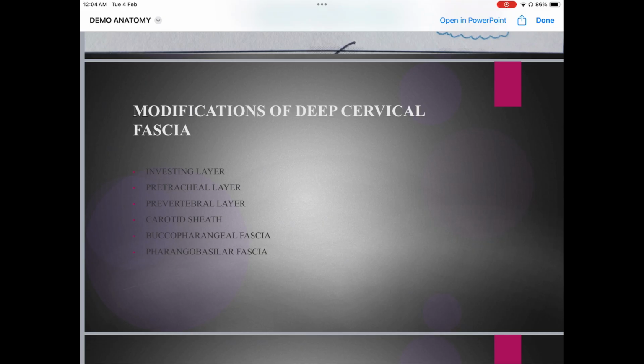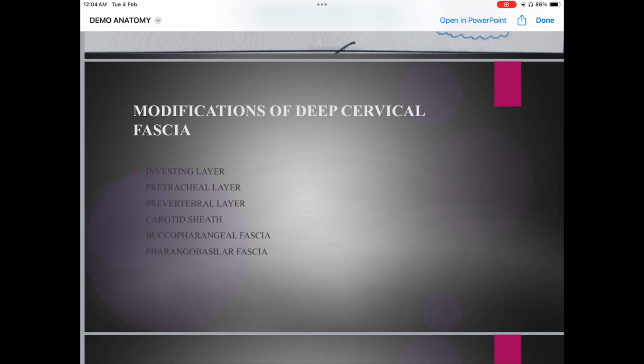But out of these modifications, there are 2 that very popularly and very frequently come in exams, both in internal as well as in professionals. So which of them are very important? First is the investing layer.